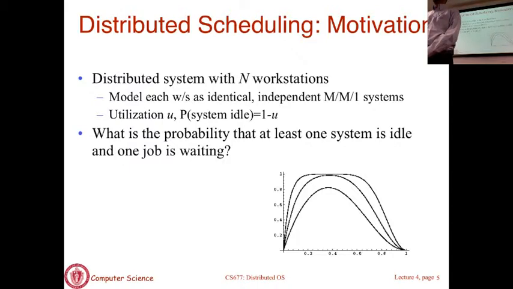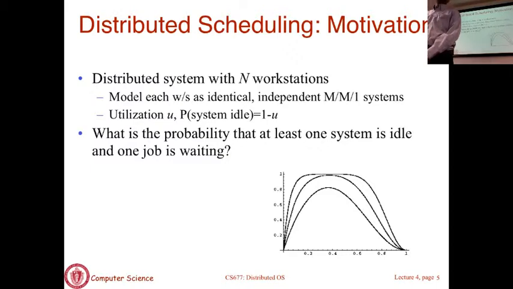Let me repeat the scenario. We assume that the system as a whole is lightly loaded. It doesn't say anything about a particular machine. It's just saying, I take the load on each machine, I average it out, and the load is low. The average load in the system is low. Now you, a user, pick a machine and submit a new task to that machine. The question is, with what probability have you chosen a machine that's idle? What's the probability that that's an idling machine?